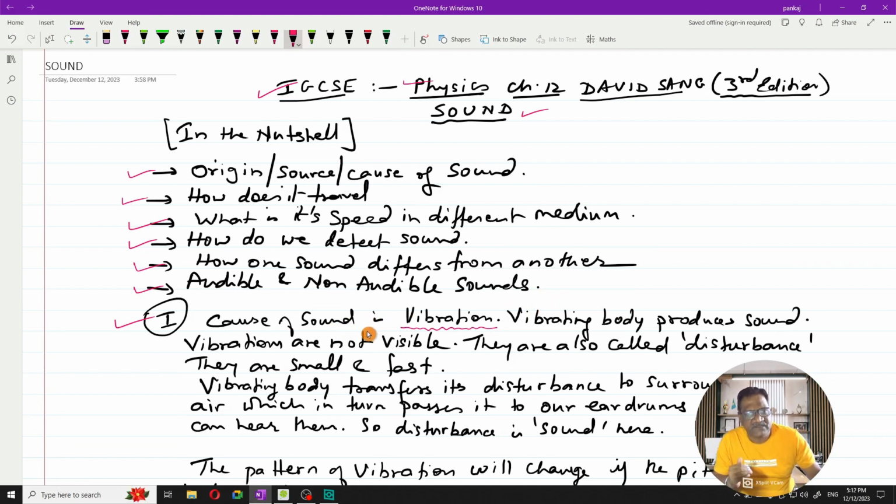So the cause of sound happens to be vibration. A vibrating body produces sound, definitely. This we have been studying since earlier classes. Vibrations are not visible.